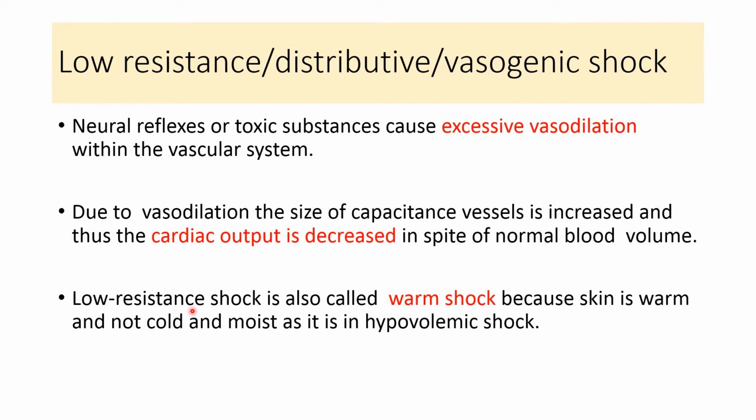Low resistance shock is also called warm shock because skin is warm because of the vasodilatation. In hypovolemic shock, if you remember, it is known as cold shock because of the vasoconstriction and decrease in the blood supply. But the vasogenic shock is known as warm shock because of the vasodilatation and increase in the blood flow to the skin.